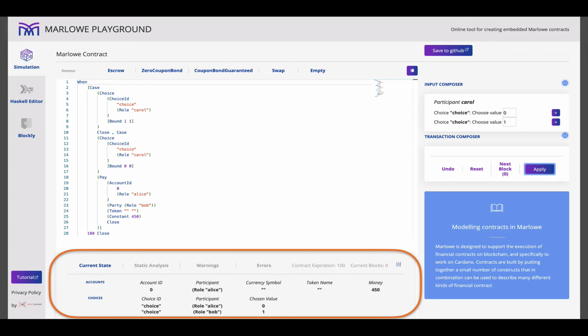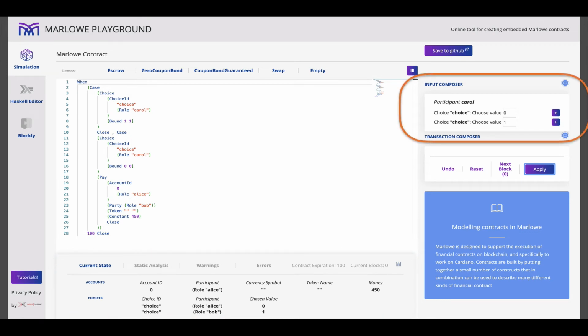And now if we look back at the input composer, we can see that Carol has now been asked to make a choice whether to agree in favour of Alice or to arbitrate in favour of Bob. And that choice will determine the overall result of the contract.